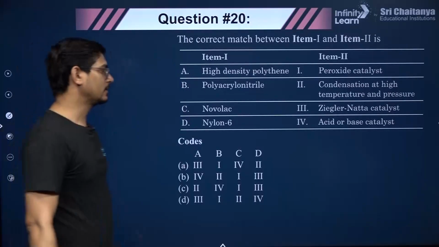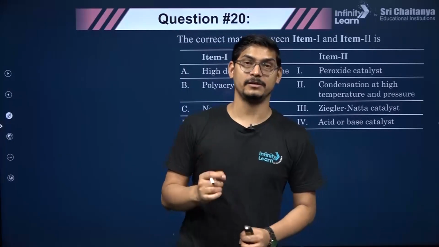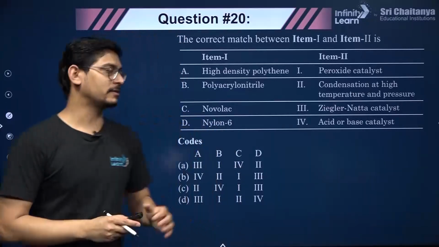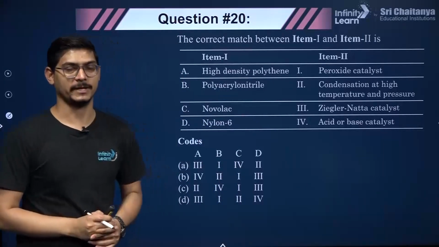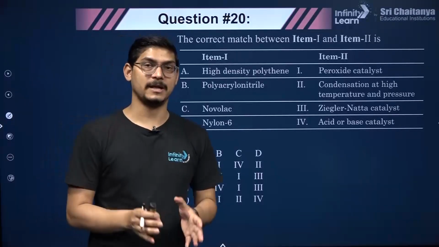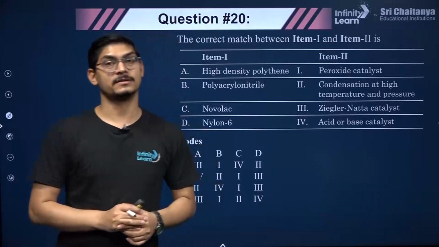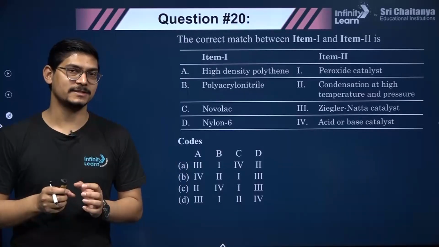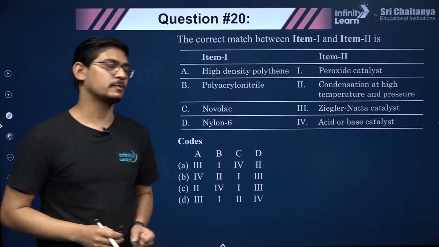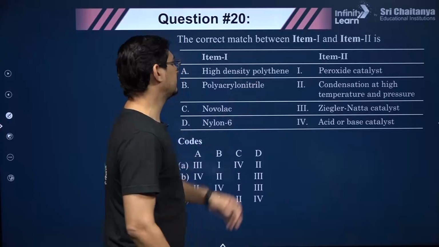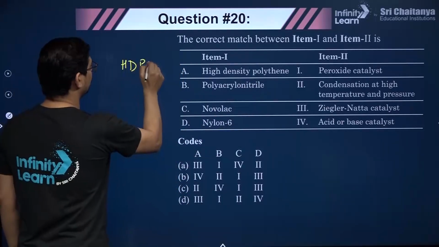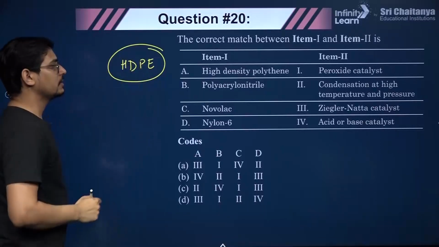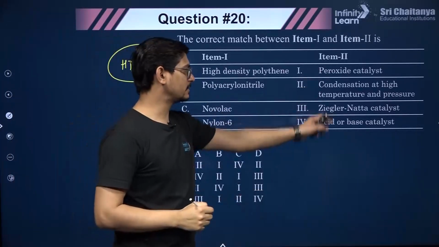In this question, I picked it because JEE Main is very clever, they just pick lines of the NCERT book and ask questions from there, right? In fact this is what has been happening in the last few years in JEE Advanced also. They take some concept from NCERT books directly and make a question on that basis. So, high density polythene, HDPE. Which do you think matches here?